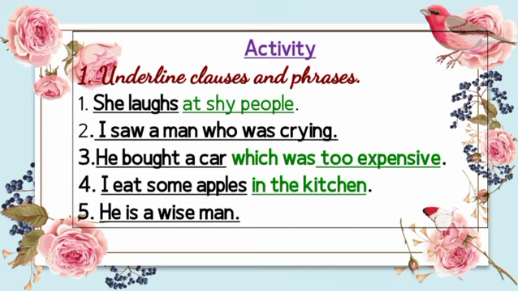"I saw a man who was crying." "I saw a man" is a complete clause. "Who was crying" is a dependent clause. "He bought a car" is a clause giving complete meaning, having subject and predicate, "which was too expensive." Here, "too expensive" is a phrase.